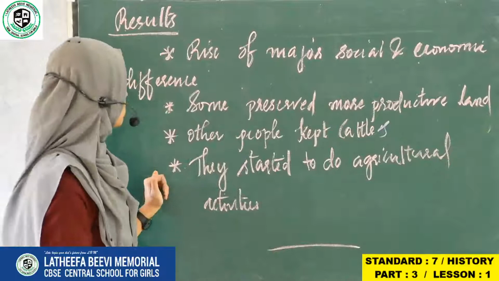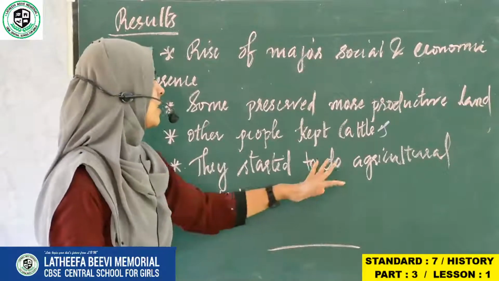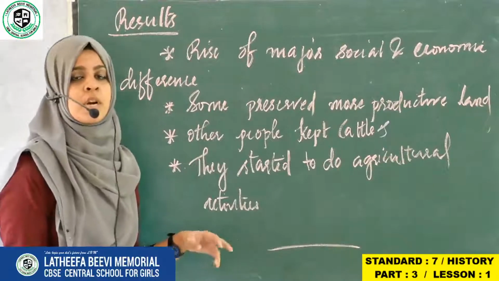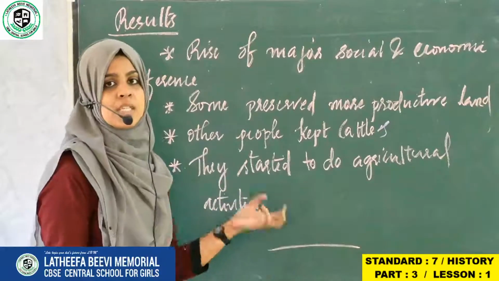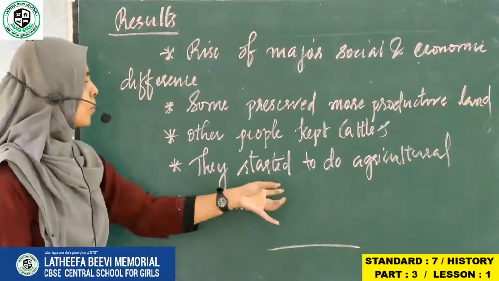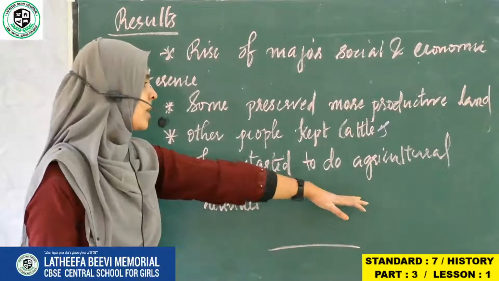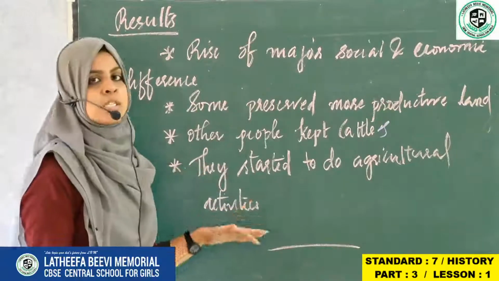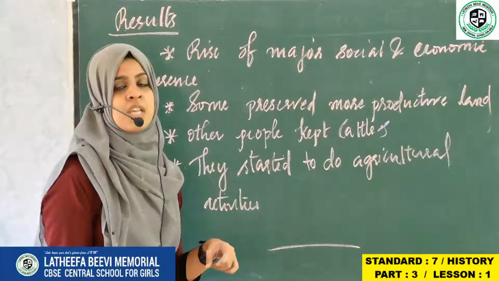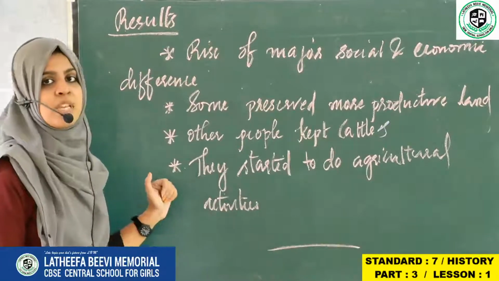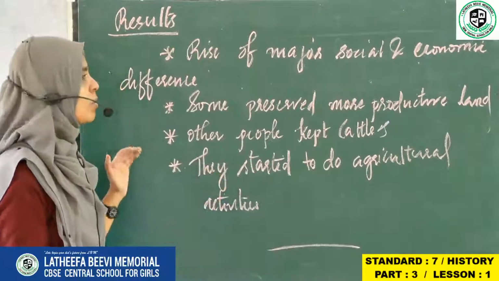And the last change is they started to do agricultural activities. I told you they started to burn the forest to expand agriculture. To expand agriculture, they started to cut down the forest. As a result, they soon started to do agriculture. So when changes took place between 700 and 1750, there were after effects that we considered very important during that time period.